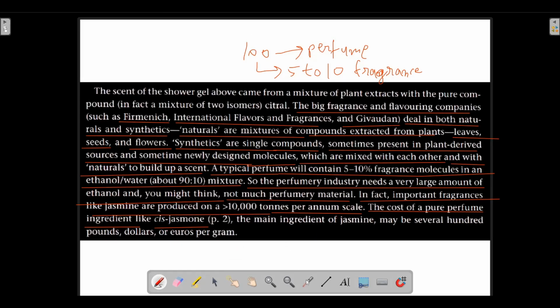It is given on page number 2, that's why page 2 has been written over here. So just ignore this particular thing, it is of no use while watching the lecture. While reading the book, it is of use.